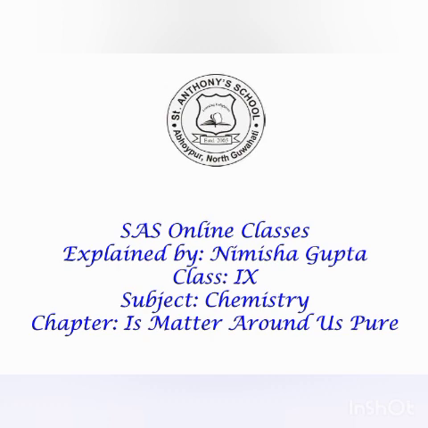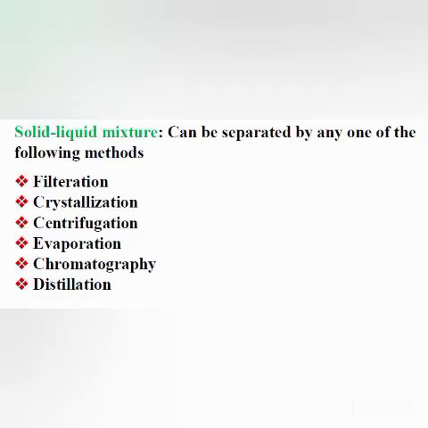Now children, a heterogeneous mixture can be separated by very simple means like hand picking, sieving and filtration, which you have studied in your lower classes also. You know that there are different types of mixtures: solid-solid mixture, solid-liquid mixture, solid-gas mixture, liquid-gas mixture, gas-gas mixture. Today we will discuss the methods of separation of components in a solid-liquid mixture.